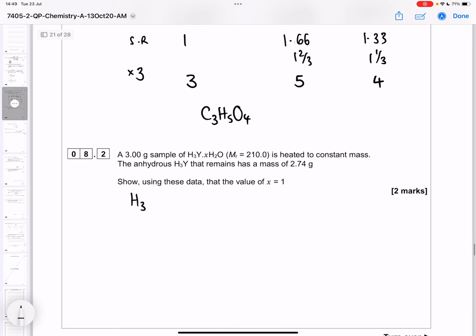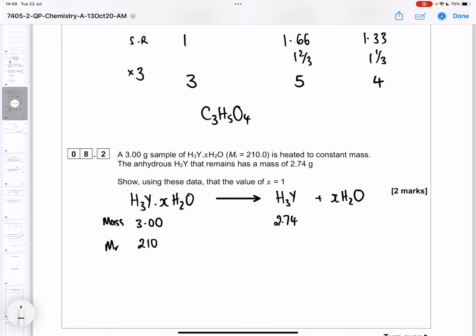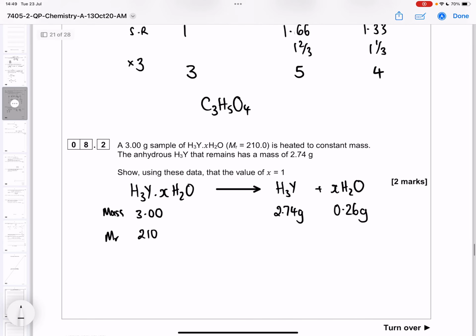A 3 gram sample of H3Y.XH2O is heated to constant mass to drive off the water. So to get to constant mass means all the water is driven off. We use 3.00 grams of this with an MR of 210. And we got 2.74 grams of H3Y, which if we subtract tells us we must have lost 0.26 grams. 3 take away 2.74 is 0.26 grams.